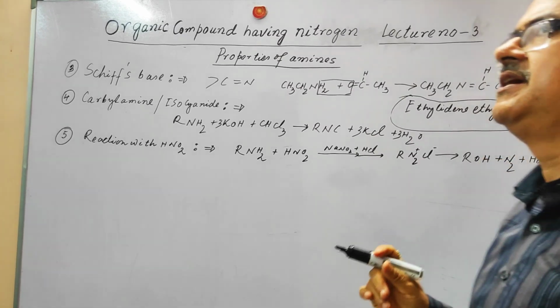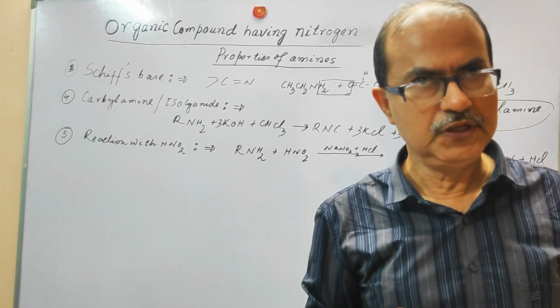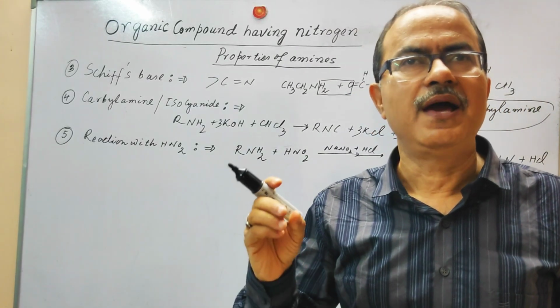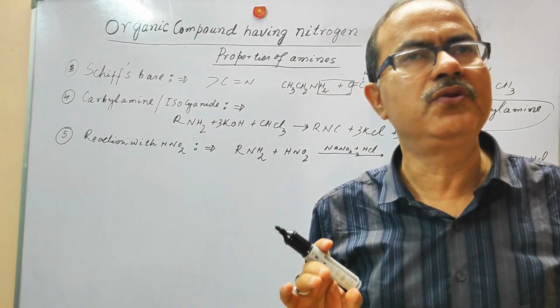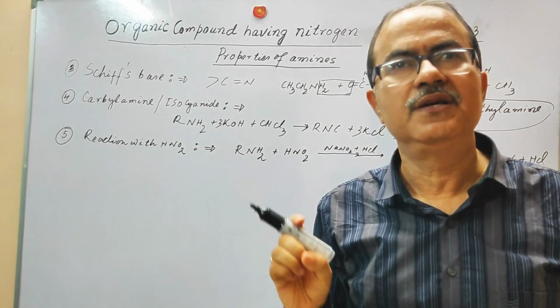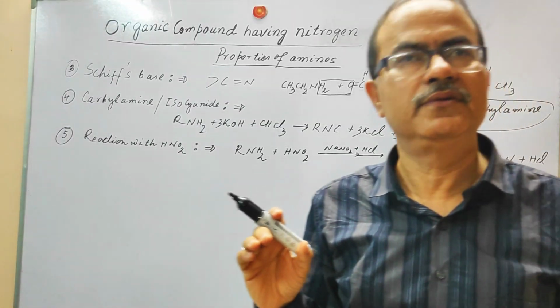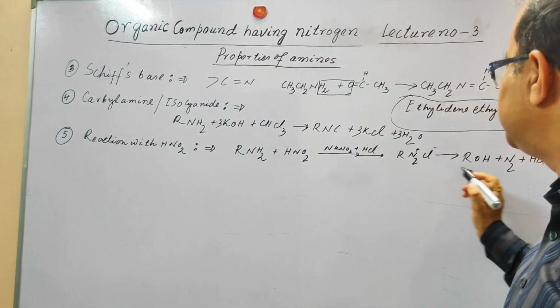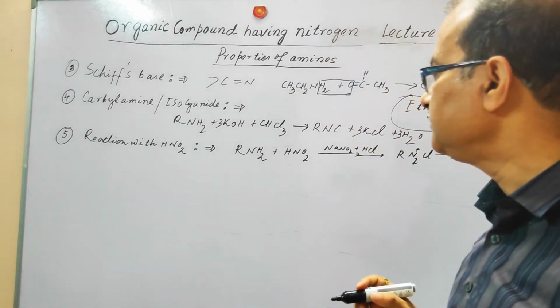And this is basically a quantitative test of the amino acid and proteins. From the volume of this nitrogen you are able to quantify how much amino acid is there in the proteins or in the cell process. So this is a test for the amino acid and protein.